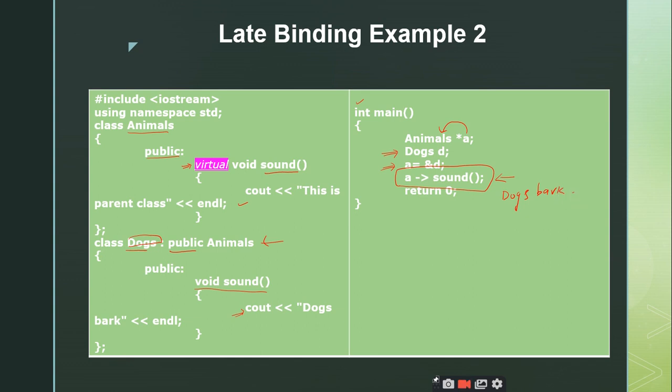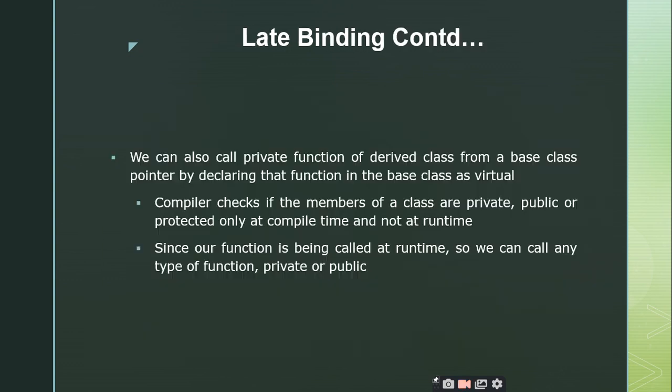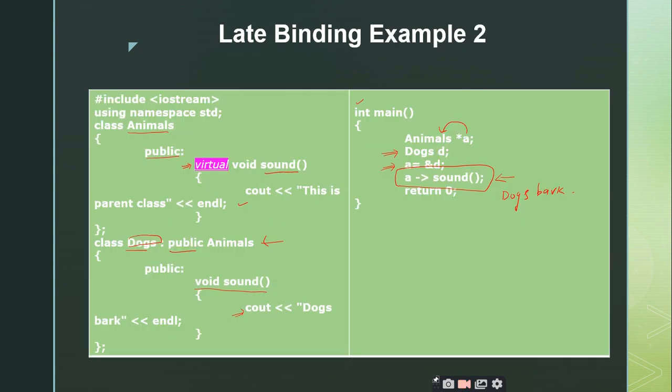Is it clear up to this point? Yes, sir. Right. So the simple point, the difference between early binding and late binding, is that you can implement late binding by making use of the virtual keyword. By making the functions virtual, you are telling the compiler that the binding process should be delayed until runtime. So you are telling the compiler that you are going to implement the late binding concept, right? If it is clear, we just stop here and continue the remaining topics in the next class.